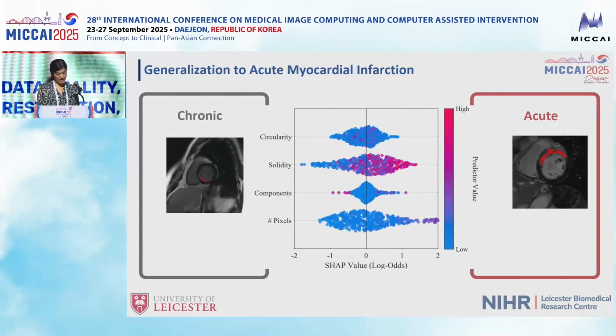Finally, to see how well our model generalized beyond its training domain, we tested on 400 acute cases. The model was trained on chronic cases only. From the predicted segmentation, we extracted simple morphological descriptors and used them to distinguish acute from chronic cases. The plot shows that features like scar size and compactness carry useful clinical signals, showing that our model captures meaningful morphology, even outside its training domain.